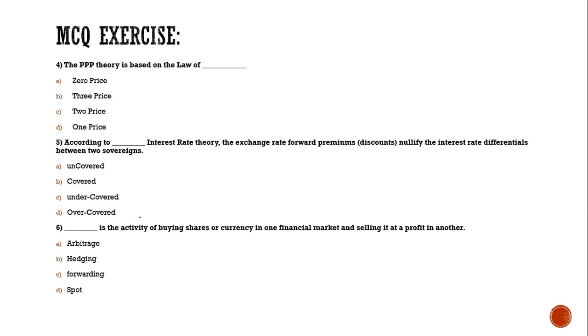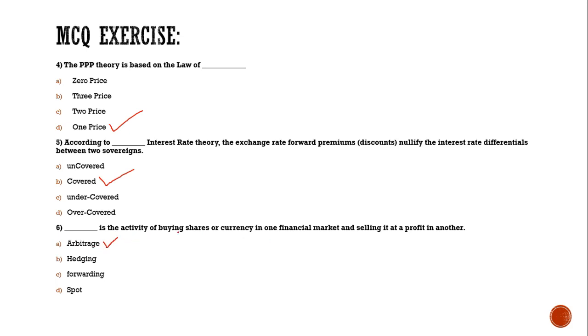Okay, let us see what might be the right answers for all these MCQs. Number 1, the PPP theory is based on the law of one price. According to covered interest rate theory, the exchange rate premium, that is the discount, nullifies the interest rate differential between the two sovereigns. And last one, dash is the activity of buying shares or currency in one financial market and selling it at a profit in another. The answer for that is arbitrage.